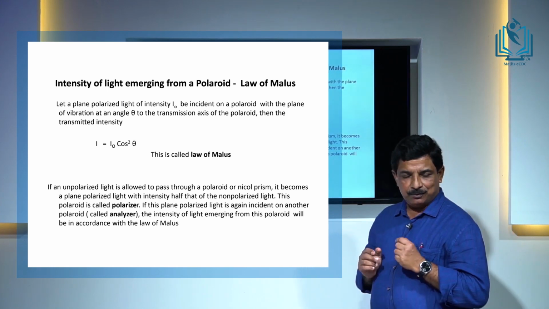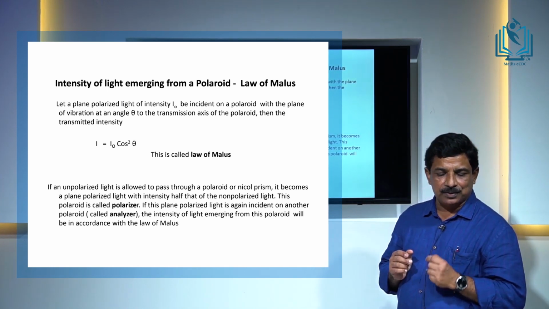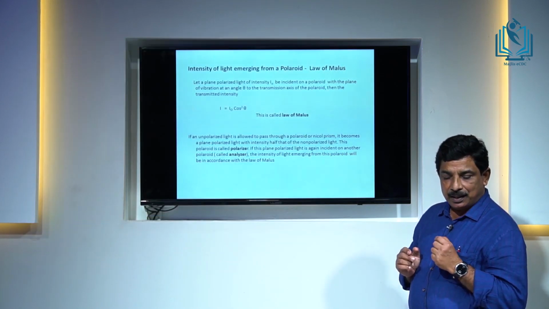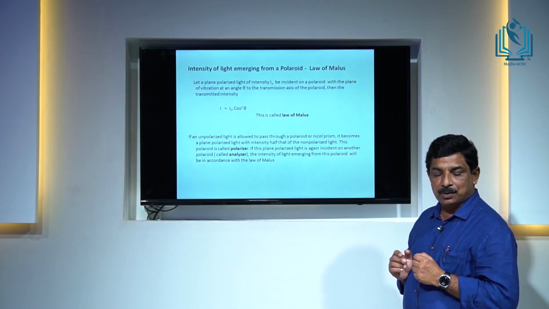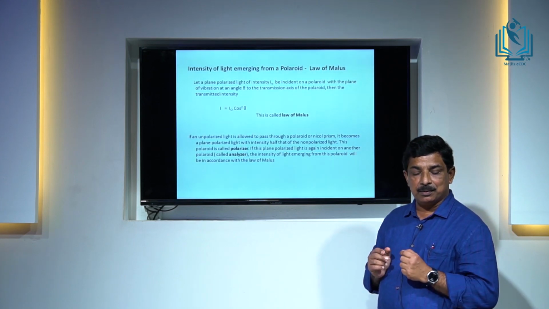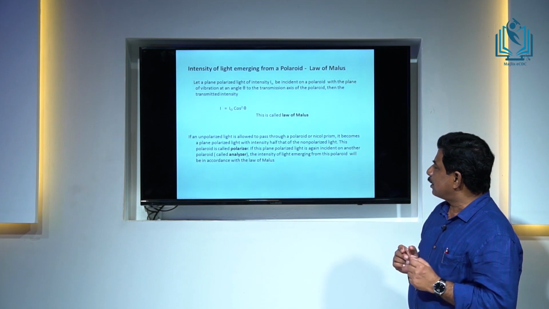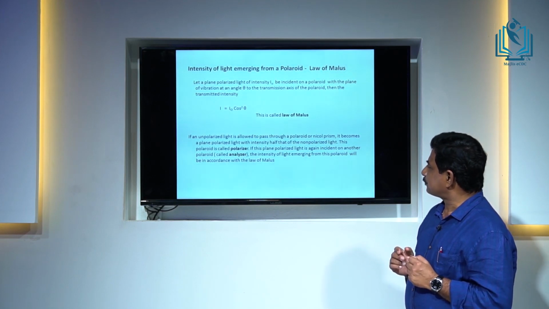Then that first Polaroid is called the polarizer. If this plane polarized light is again incident on another Polaroid, then the intensity of light emerging from this Polaroid will be in accordance with the law of Malus.